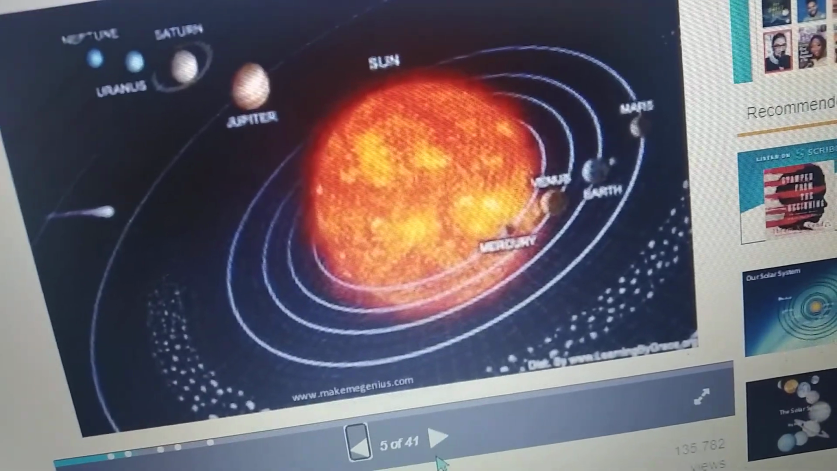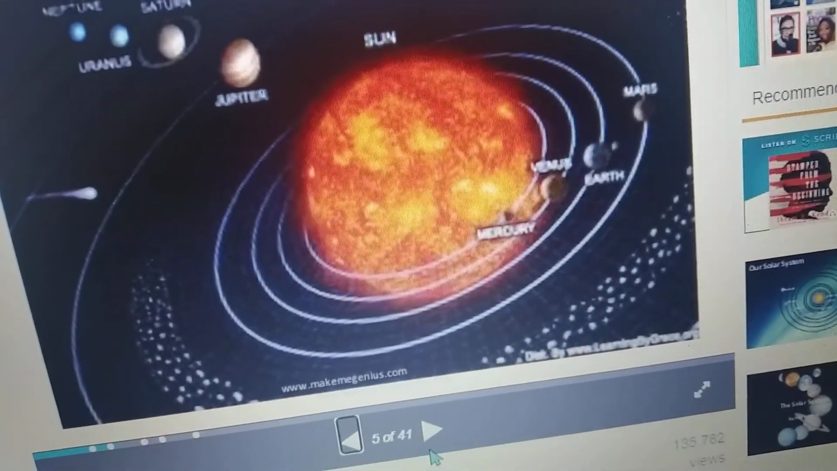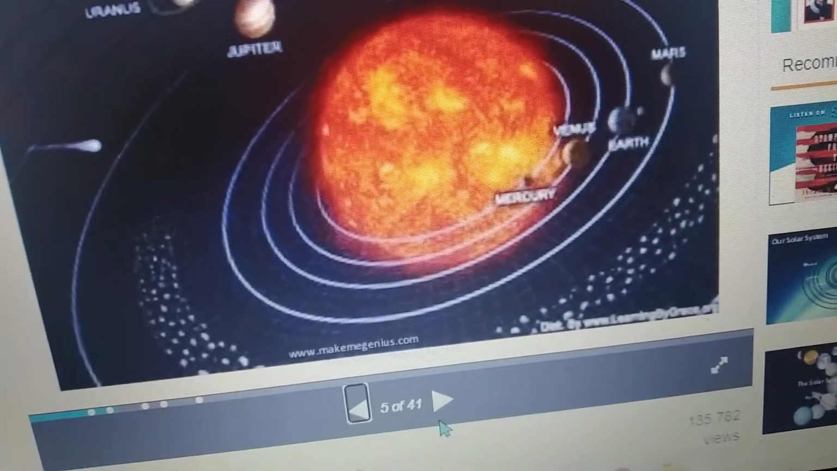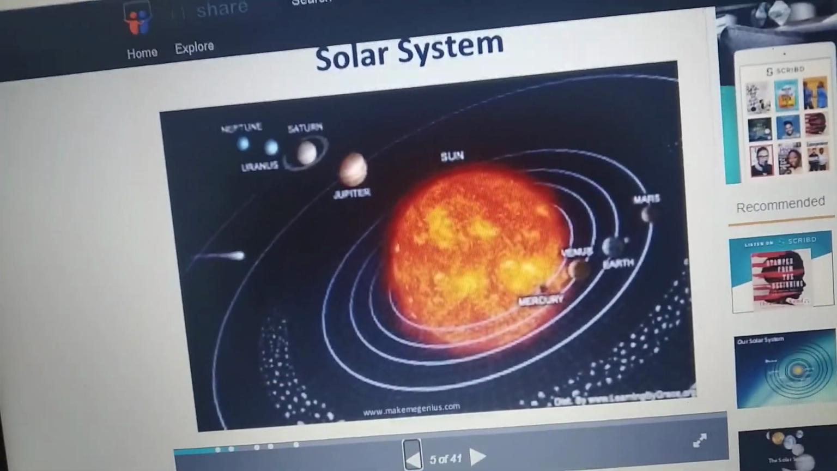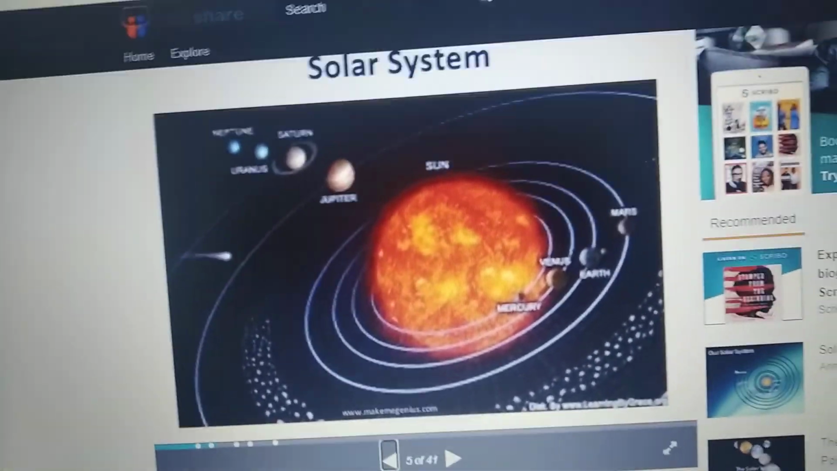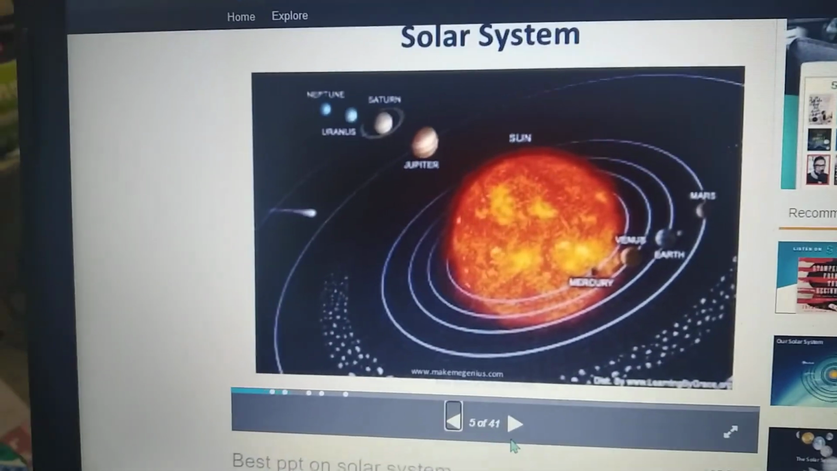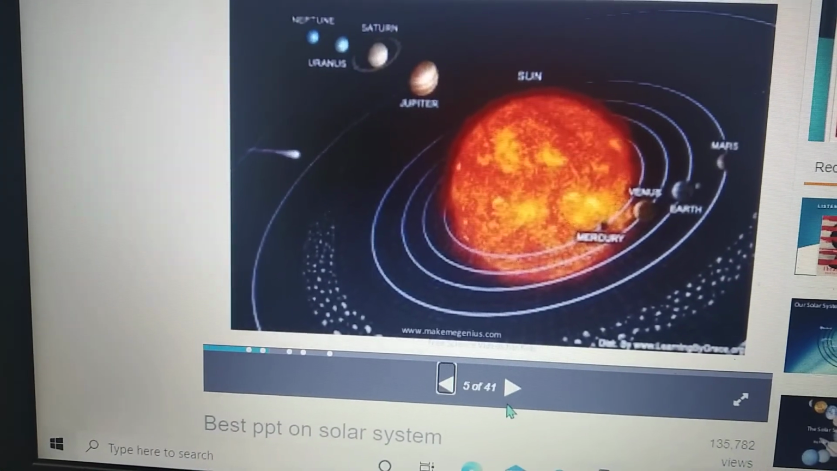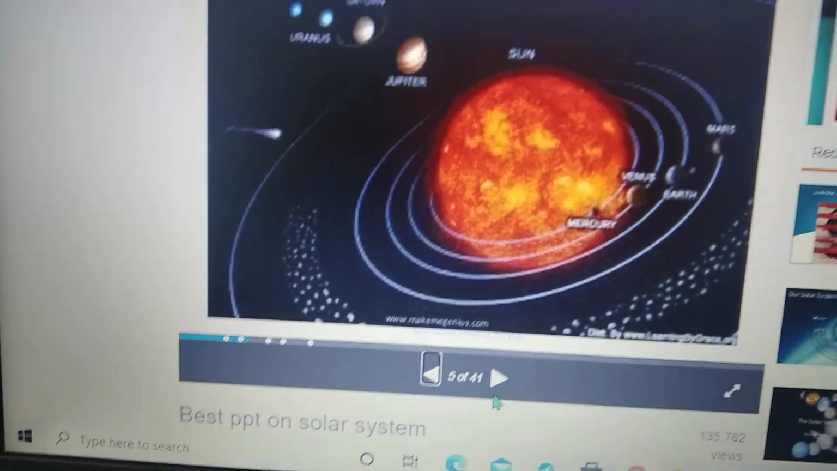The earth is the one planet that moves around the sun. Sun, planets and their moons together make the solar system. Sun, moon and the planets together make the solar system. See children, here what are the planets in the solar system?